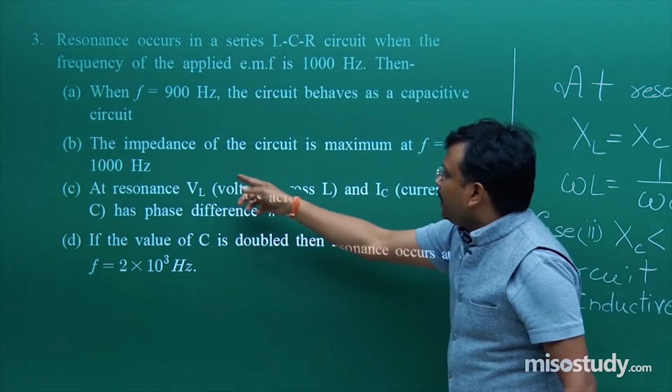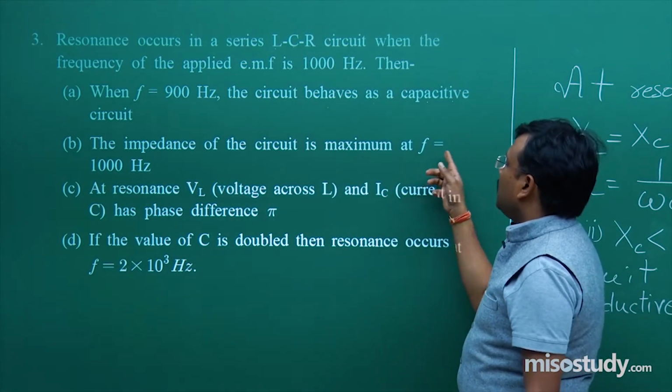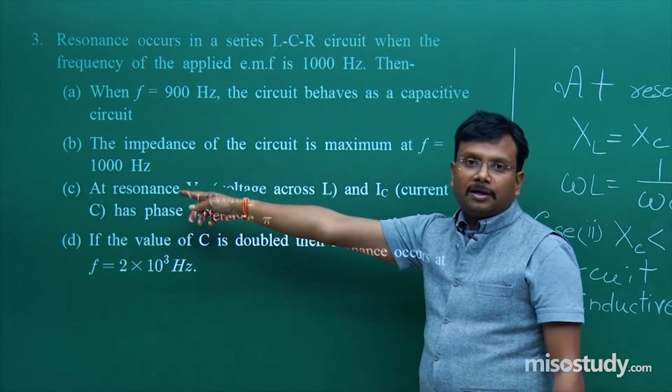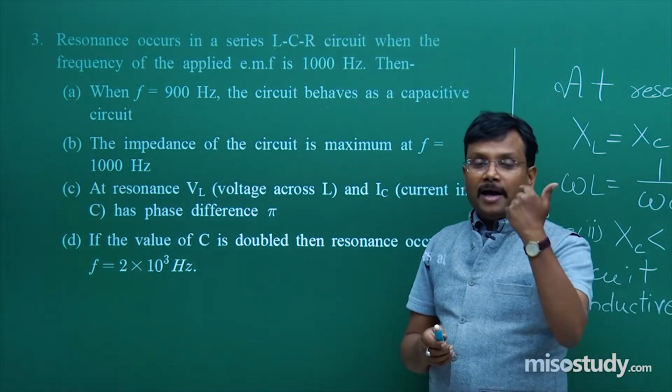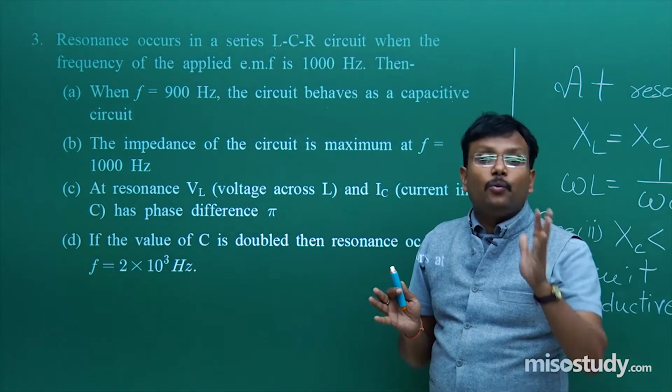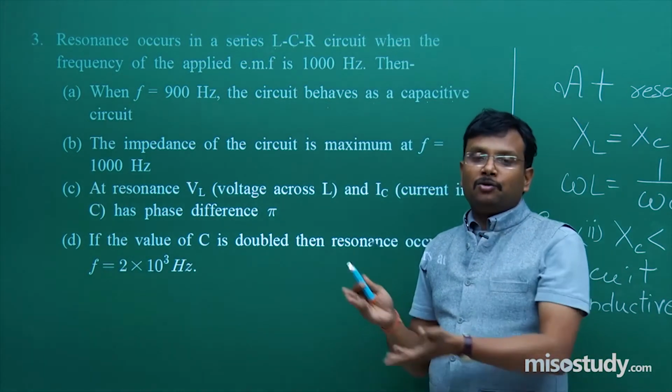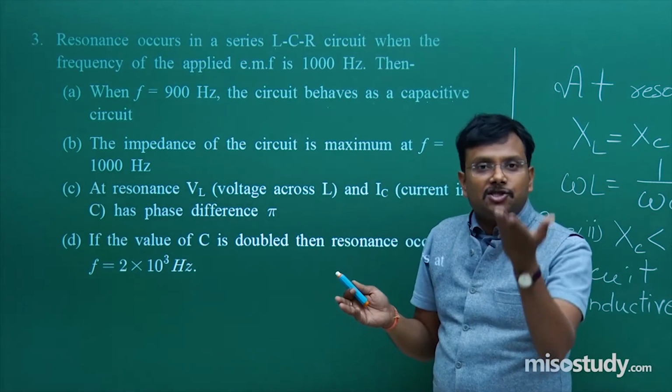Impedance of circuit is maximum at F is equal to 1000 Hz. No, you know what? At resonance XL, XC are meaningless. So which one is important? R. So there is no point of talking about impedance Z.